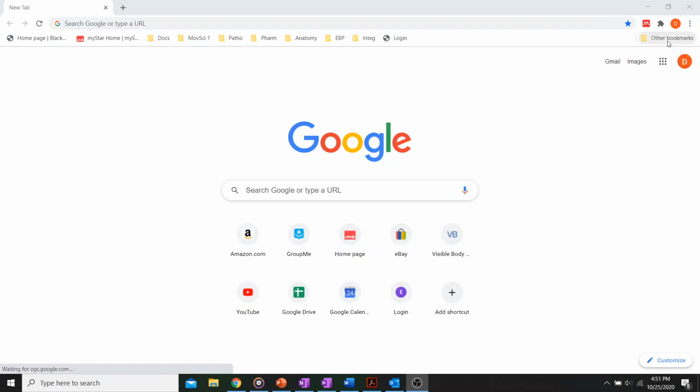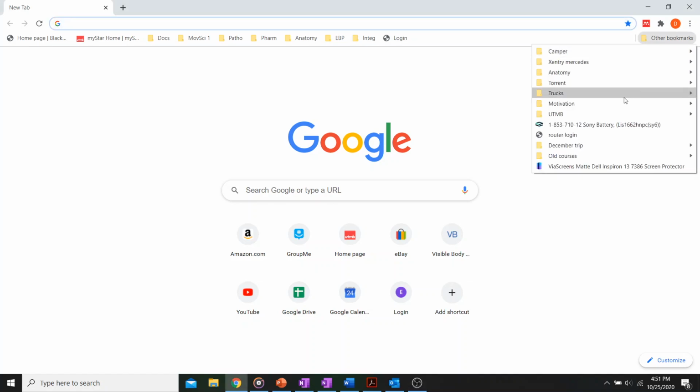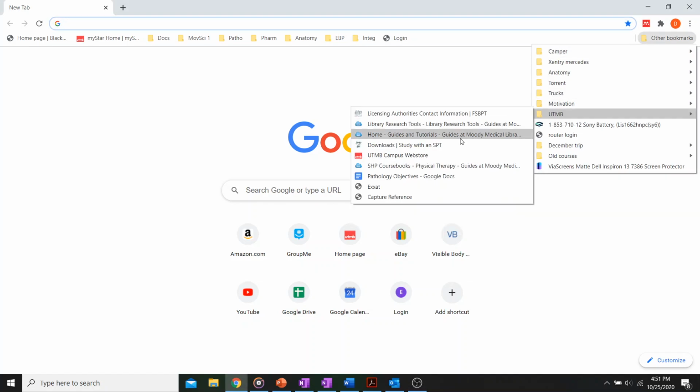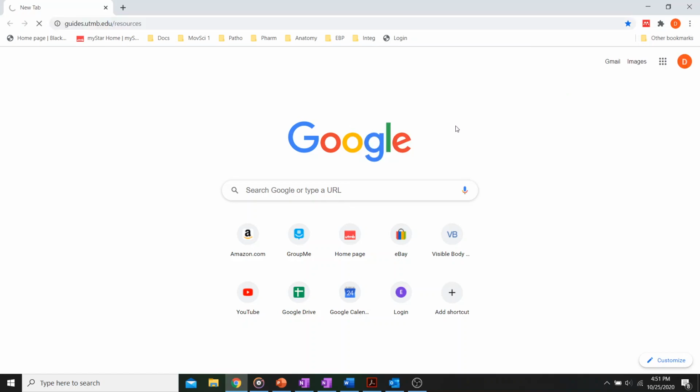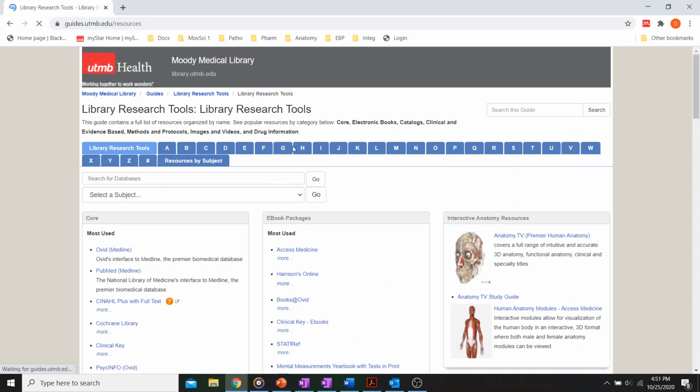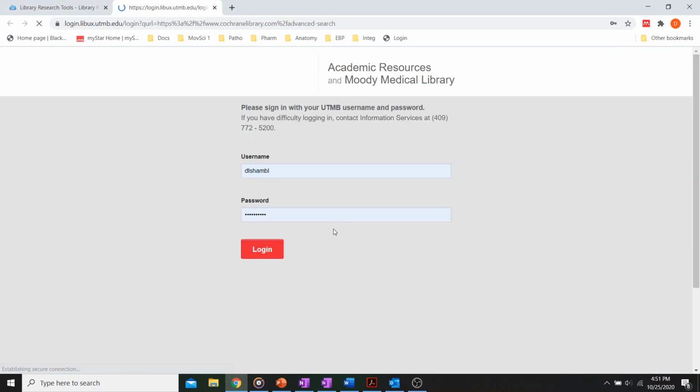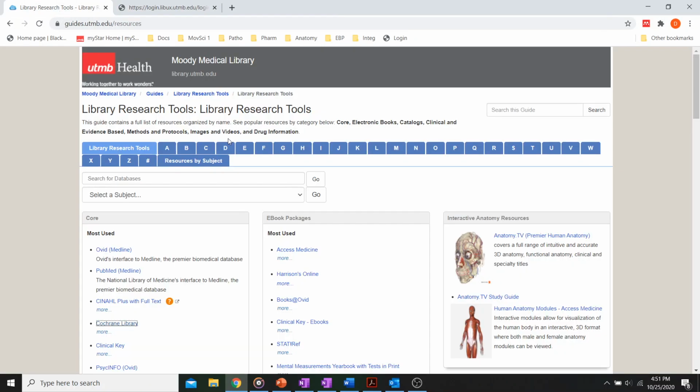Hey guys, Damon here. So I posted in the GroupMe about the Cochrane Database's new beta feature. It's to show you the different PICOs that could be there. Like I said, it's in the beta phase, so it's not real user friendly yet, and it's not super accurate. But right here, I'll share this bookmark with you guys.